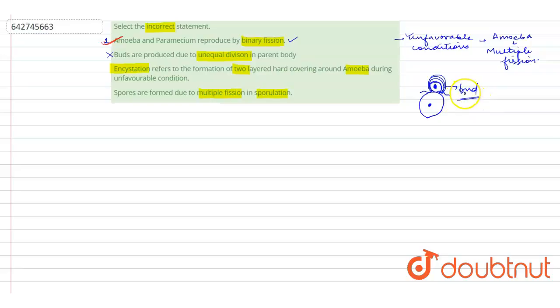So no, this is not produced due to unequal division in the parent body. The parent body is not divided. It is growing out of the parent body and then it is divided, right? So this is also a wrong statement. Now let's come to the third one. Incestation refers to the formation of two-layered hard covering around amoeba during unfavorable conditions. So what is incestation? Let's look at it.